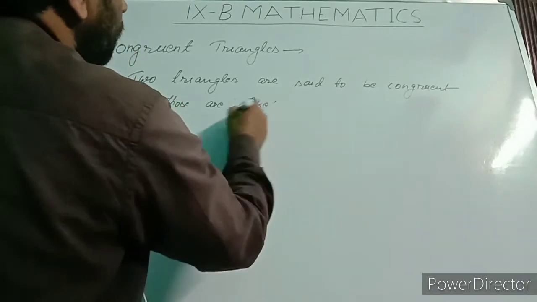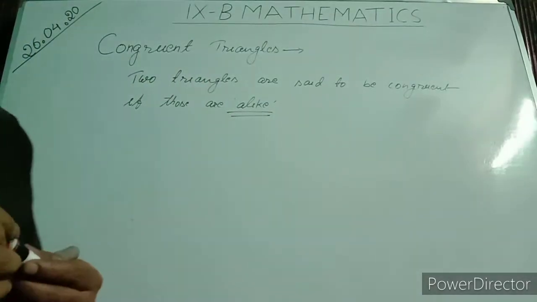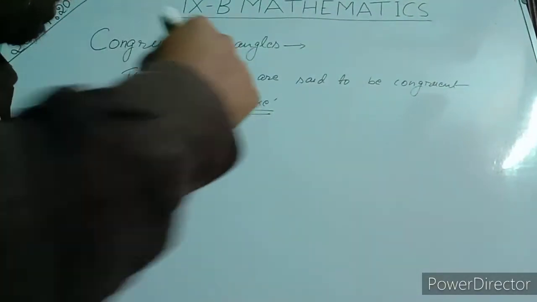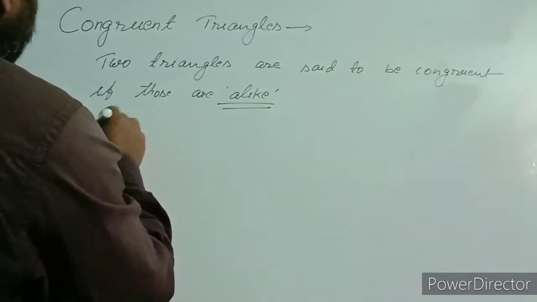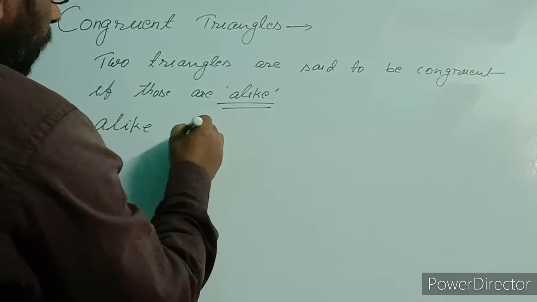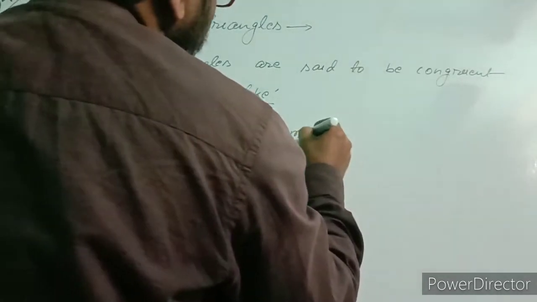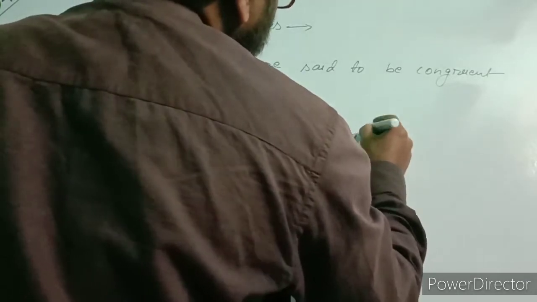This is written in the book. Those are alike. Alike, what do you mean? The same shape and size.